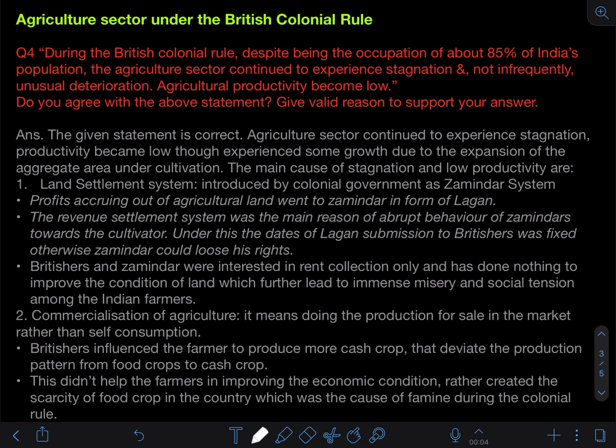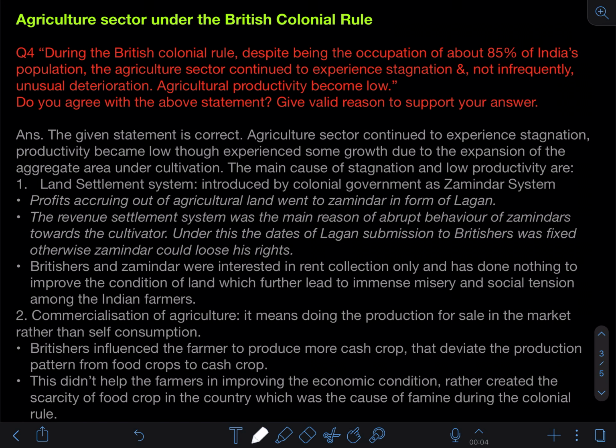Agriculture sector continued to experience stagnation, productivity became low, though it experienced some growth due to the expansion of the aggregate area under cultivation. We know the agriculture sector condition was very pathetic during the colonial time. We were already engaged in agriculture before the rule of the Britishers, but the moment Britishers controlled us, the condition became very unfavorable and not much productive.